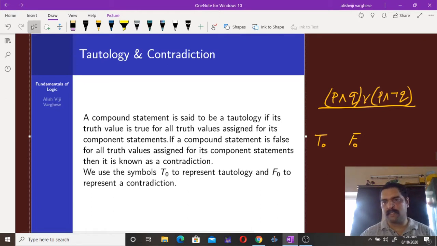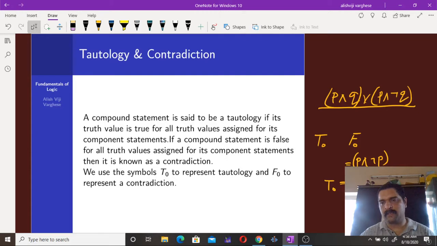Simple examples: if you consider the statements P or negation P, and P and negation P. P or negation P is always true, so its truth value is always true, so it's a tautology.